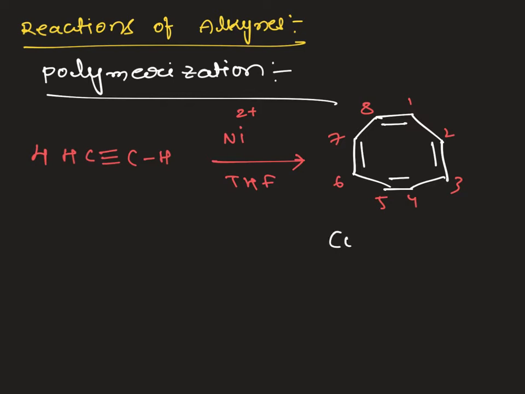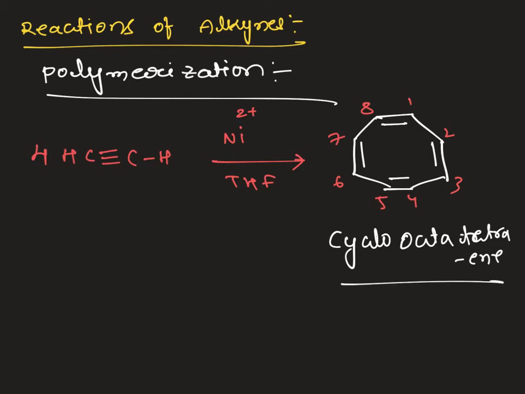It is cycloocta, 8 carbons, tetraene, because 4 pi bonds are there. It is a cyclic 8-membered ring, cyclooctatetraene.